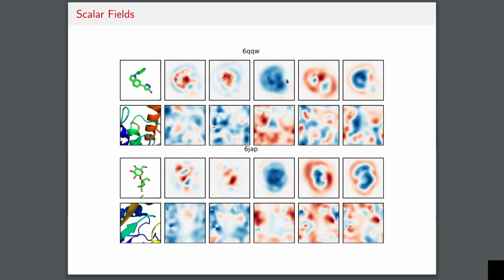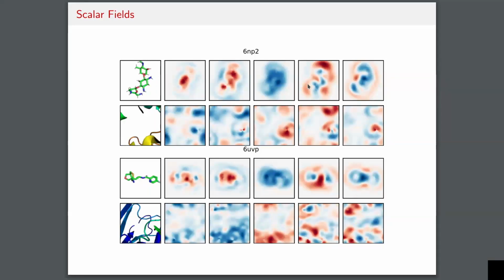This is like a steric clash channel, right? It is just trying to make sure that the ligand has no steric overlap with the protein. But the other channels are a bit more complicated, and I'm not a chemist, so I don't want to be too speculative about what these scalar fields are representing, but they're certainly interesting to look at.